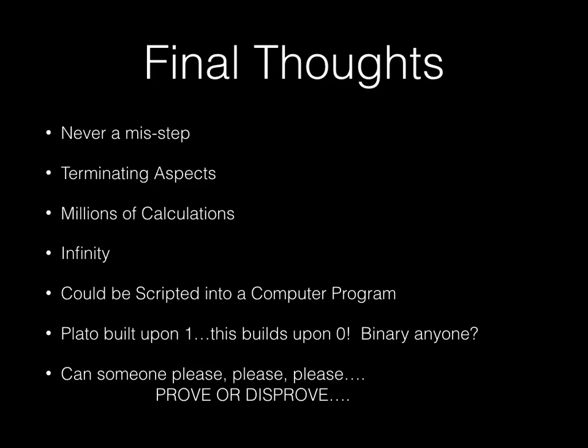The final thoughts in regards to all of this is that for the range 2 through to infinity, there will never be a misstep. Terminating aspects, as briefly mentioned here, are just an added step in determining factors for any given composite number. And this is based on millions of calculations that have been done. And what is felt, although we are unable to do it, it is felt that this could be scripted into an automated computer program. The definition, as stated by Plato, is built upon the basis of 1.